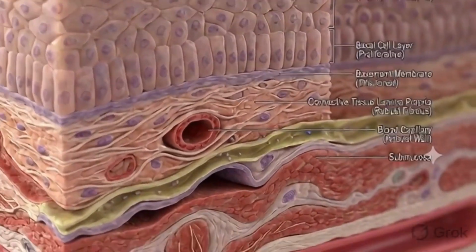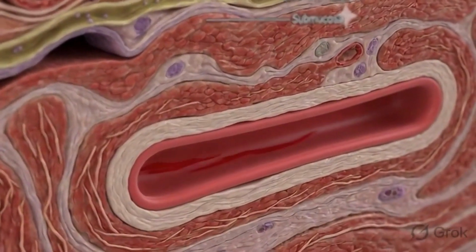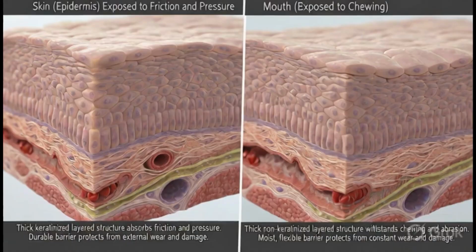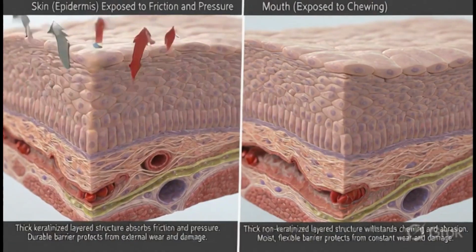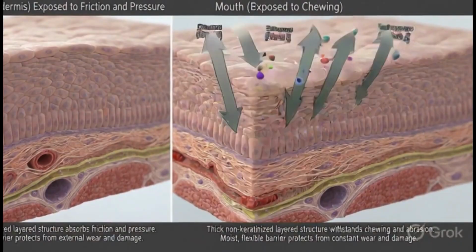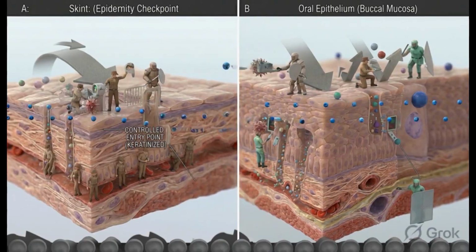Stratified epithelium consists of multiple layers stacked on top of each other. This arrangement sacrifices permeability for protection, which is why it is found in areas that face mechanical wear and tear, like the skin and the lining of the mouth.